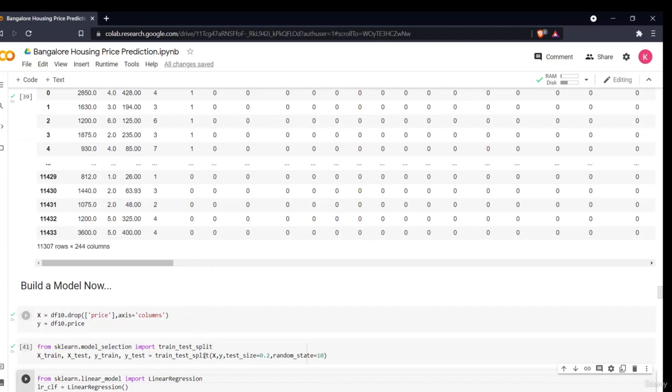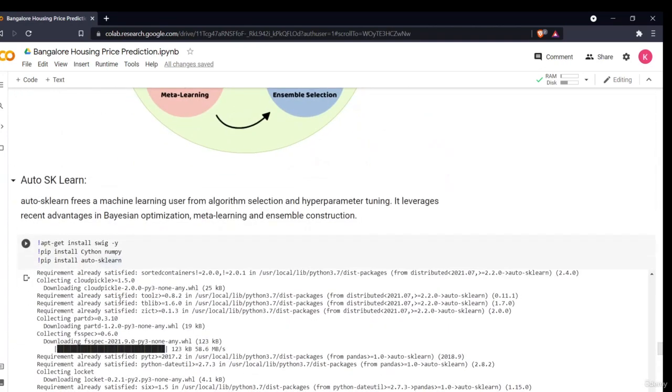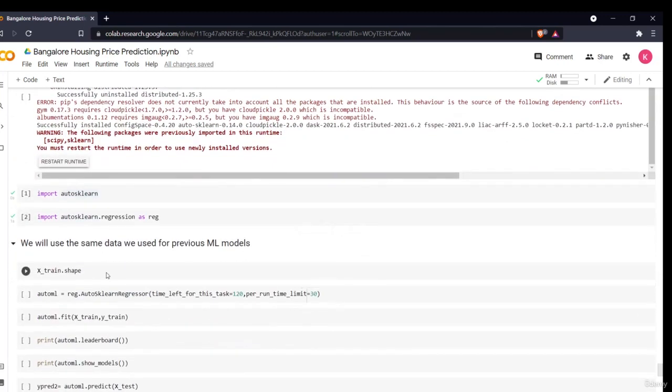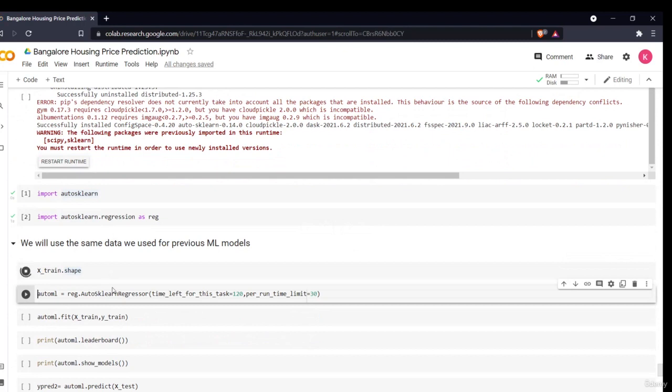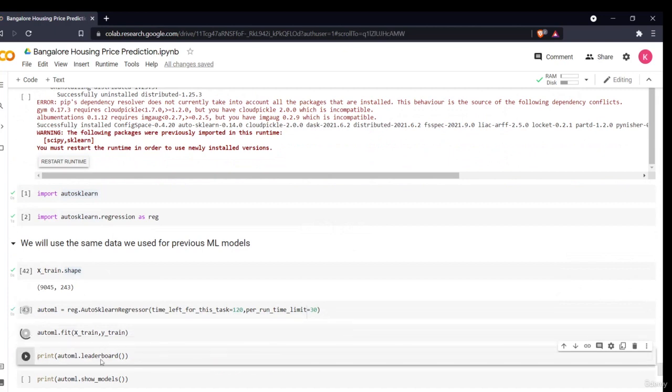Now I have executed all of these commands again, and we have our extract and extest data. We'll simply pass that data into our AutoScaling library. We have imported our AutoScaling. We'll see our data; this is my extract shape data. Then I'm defining my model. In that I am saying AutoML reg dot AutoScaling regressor. Then I am saying time left for this task.